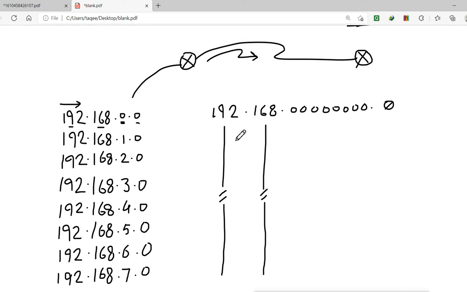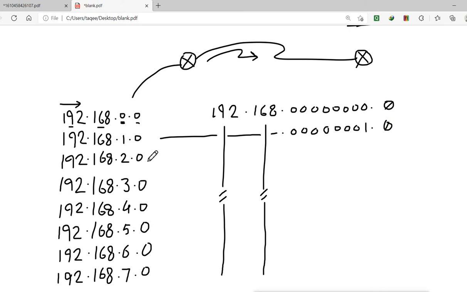Now in the second address, what we have here is 1. Now 1 means what? The first bit is on and all the rest of the bits are off. That means 1, 2, 3, 4, 5, 6, 7, and only this bit is on and all the other bits are off, and this bit value is 1. And then again here we have all zeros.